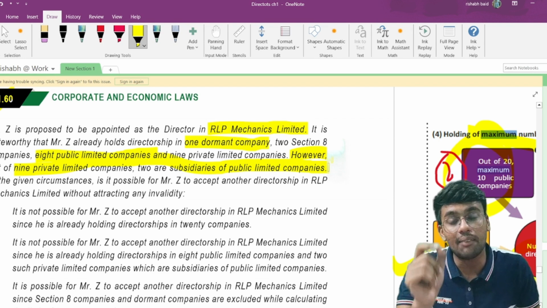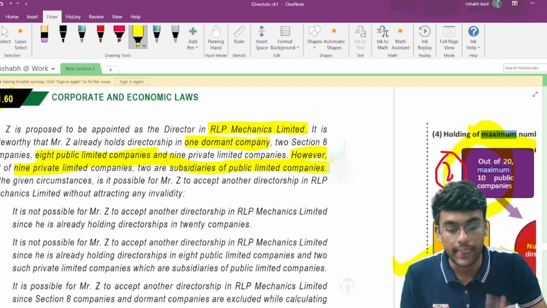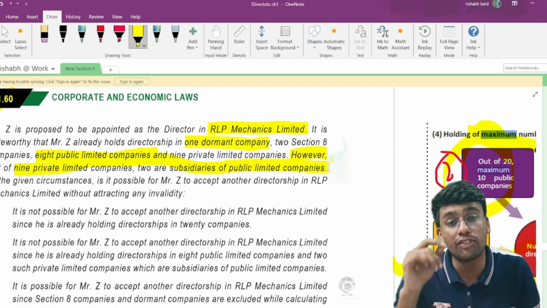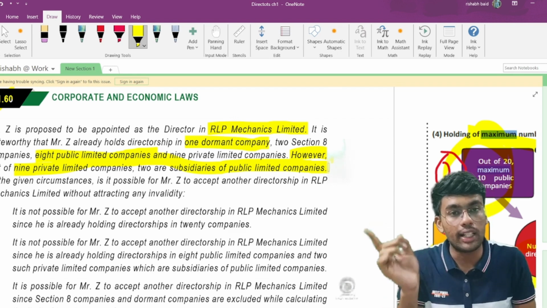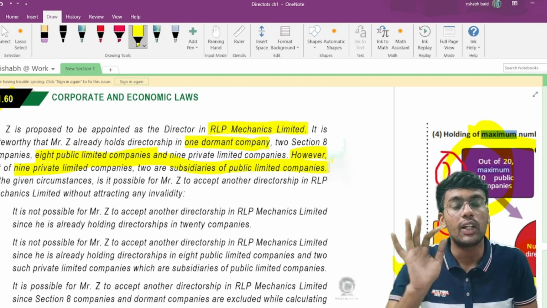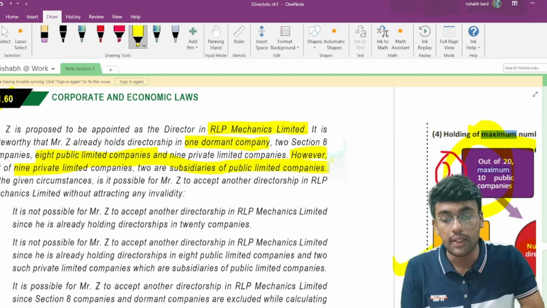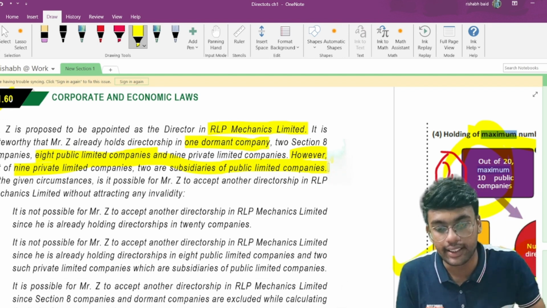So if a company is a subsidiary of a public company, that is also covered as a public company under your section 165. Therefore, the total number of public companies as of now is how much? 8 already were there, and 2 subsidiaries, including them there are totally 10 companies which are public limited companies, in which Mr. Z is holding a directorship.